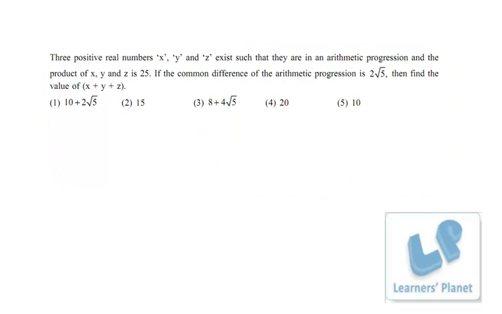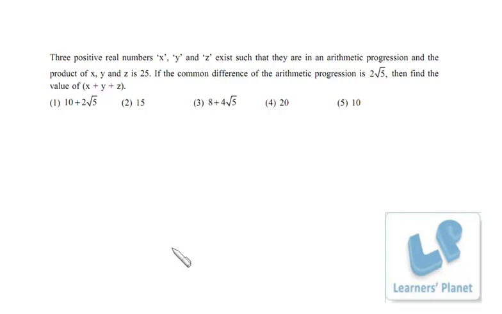Let's take this problem. The problem is based on progressions. The three positive real numbers x, y, z exist such that they are in arithmetic progression, and the product of x, y, z is 25. If the common difference is 2 root 5, then find the value of x plus y plus z. See, if x, y, z are in arithmetic progression, that means x plus z must be equal to 2y. So precisely we have to find out the value of 3y, that is x plus z is 2y, and then plus y, that is 3y, right?